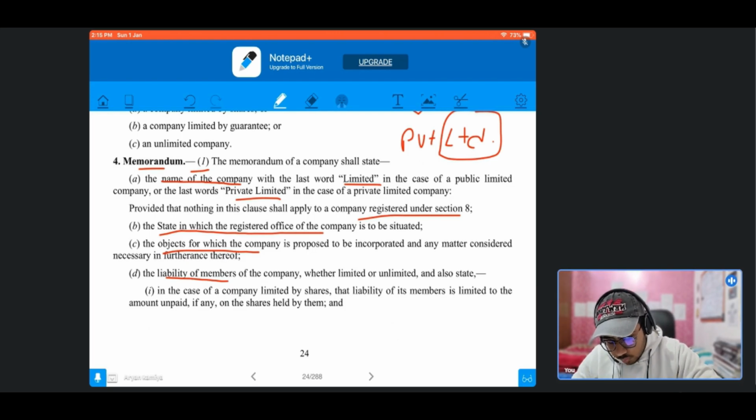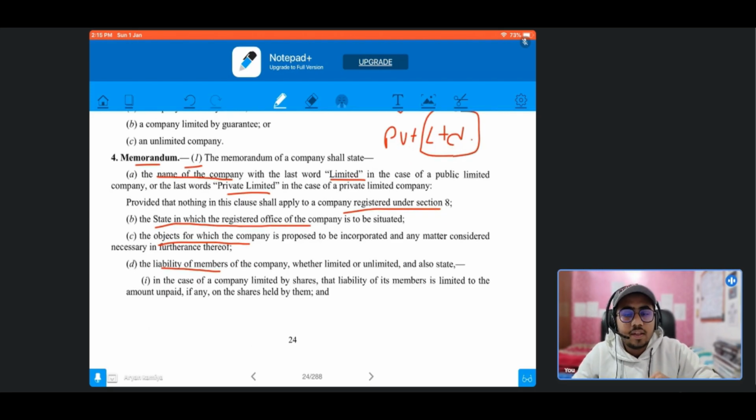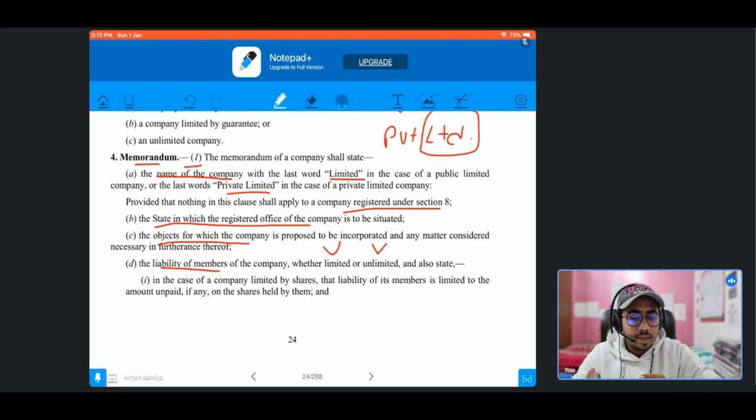The fourth clause we have is the liability clause. Under the liability clause, first of all, we have to mention whether the liability is unlimited or whether the liability is limited. And if the liability is limited, whether the liability is limited by shares or whether the liability is limited by guarantee. In the case of a company limited by shares, the liability of members will only be up to the extent of the amount unpaid on the shares held by them.